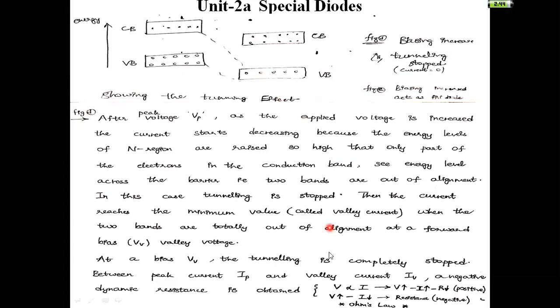Here I am indicating that valley point. Across that valley point I am obtaining some current here. That current is indicated with IV. The flow of current is valley current. Then the voltage across that point is VV, valley voltage. At a bias VV, the tunneling is completely stopped.